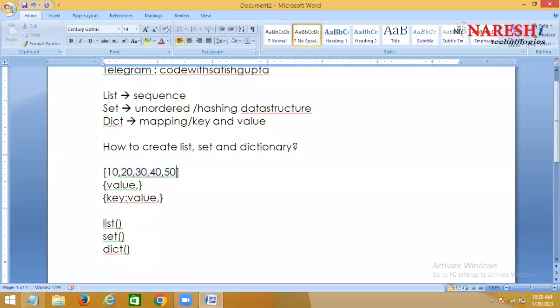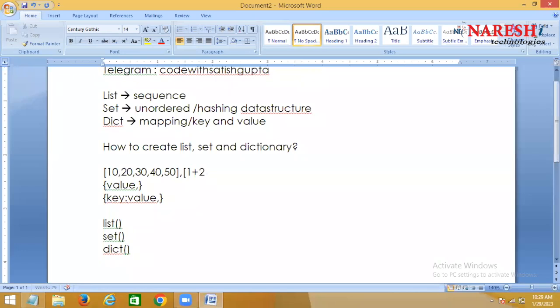No, keys are different, index is different, right? So within the square brackets, you are displaying the values directly. You can also display the values with an expression.